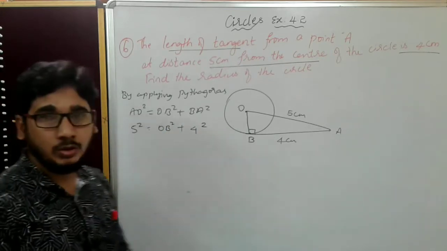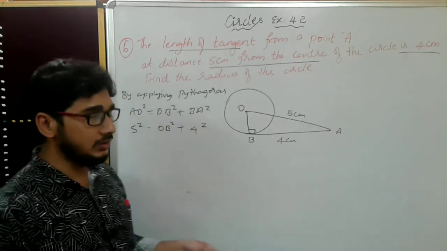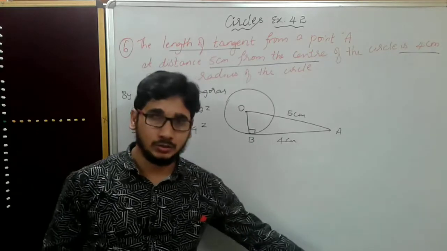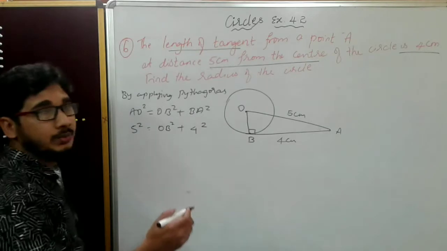Already if you know that, you'll get to know the Pythagorean triplet, no need to solve at all at this stage. But if it is there for 1 or 2 marks, then obviously you have to solve. That is the reason. See, 3, 4, 5 is a Pythagorean triplet. You have to remember that small point.